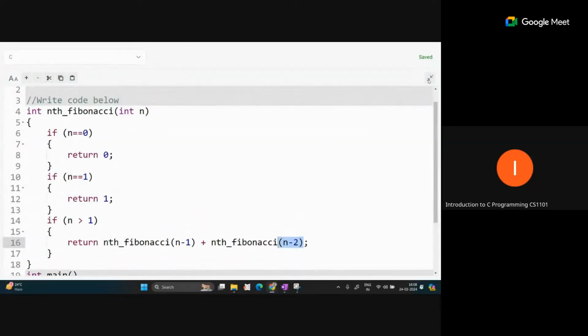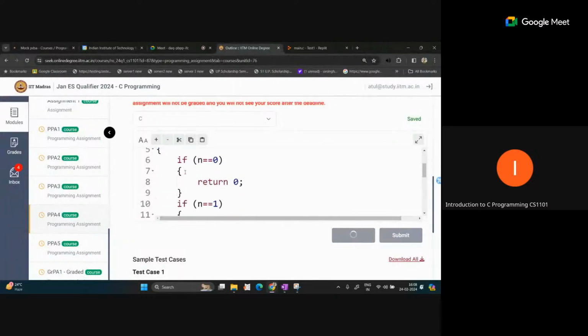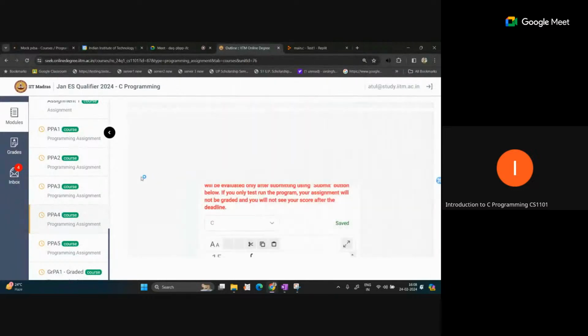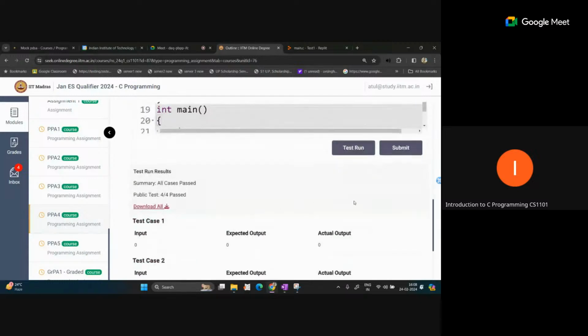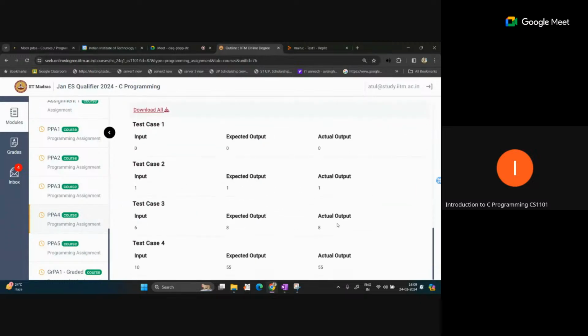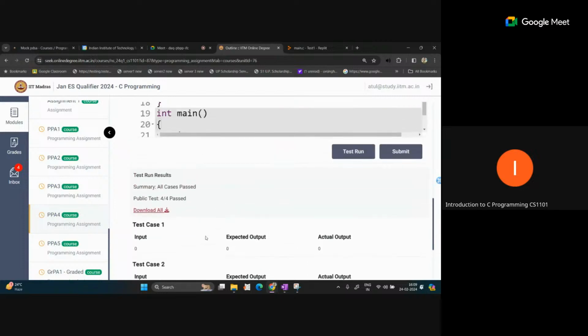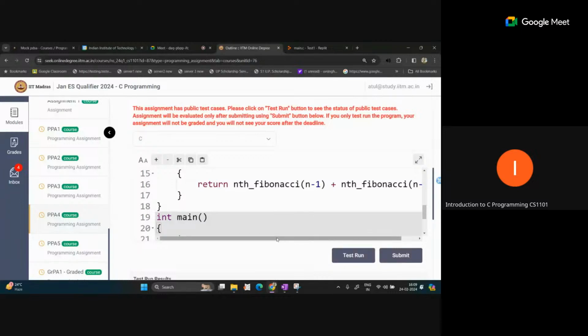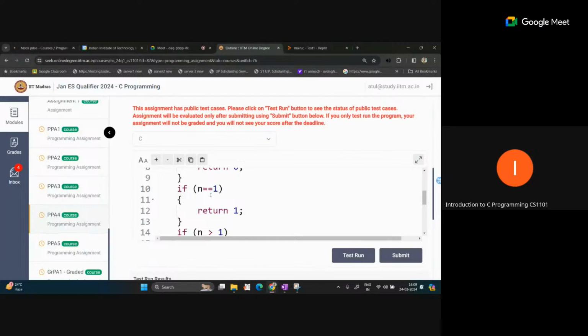So we run this code. Yeah, so all the output is correct. The 0th term is 0, the 1st term is 1, the 6th term is 8, the 10th term is 55. So in this manner, you can get any nth Fibonacci term.